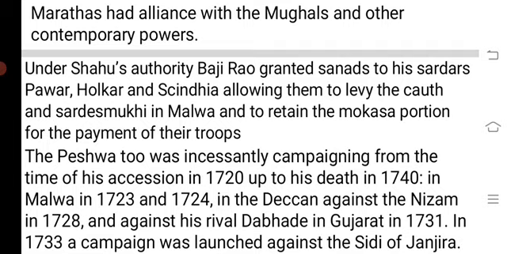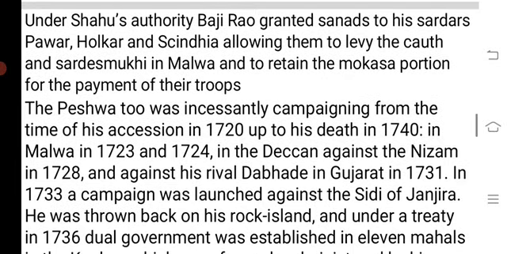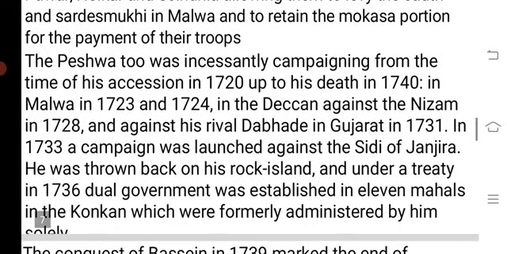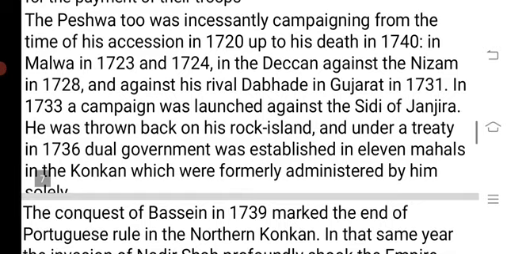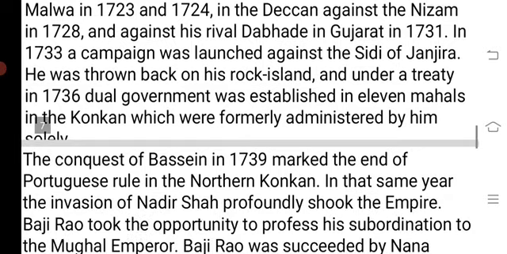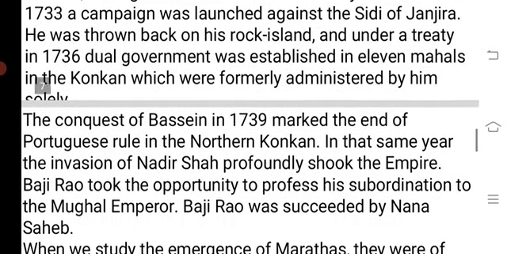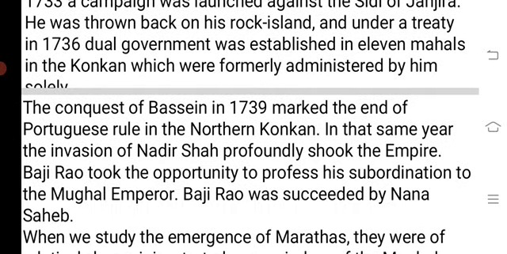The Peshwaship, when it started amongst the Marathas, was campaigning from 1720, the beginning of Peshwaship, till the death of the Peshwa in 1740. And during these wars also, the government remained a dual government, because while there was this Peshwaship, they still paid their allegiance to the Mughals, especially when the attacks of Nadir Shah and Ahmad Shah Abdali happened.